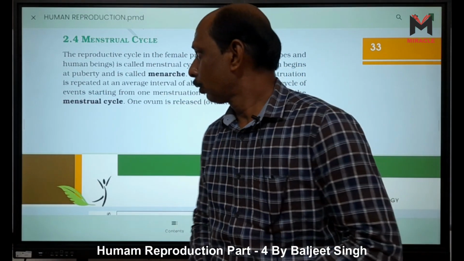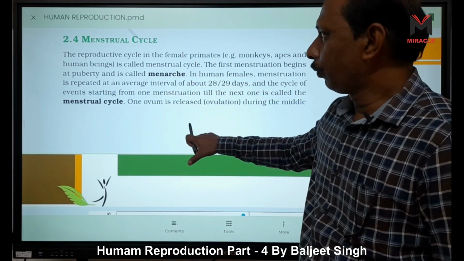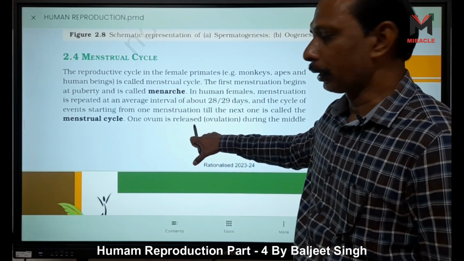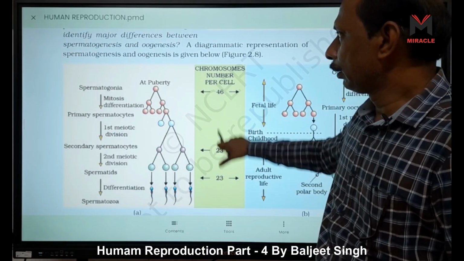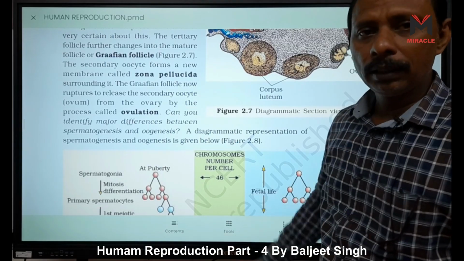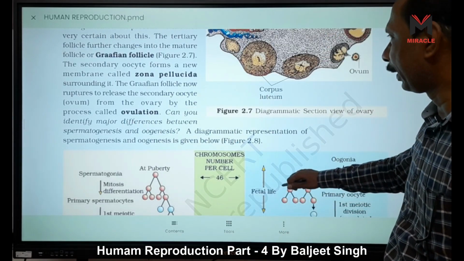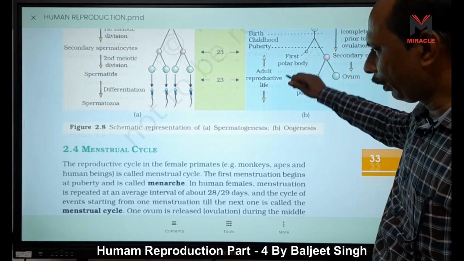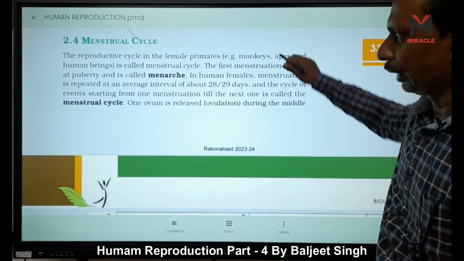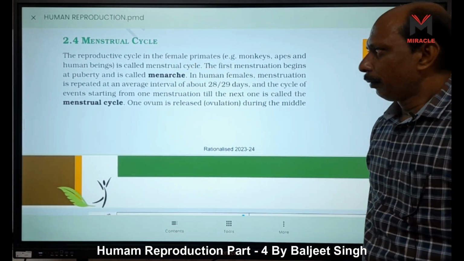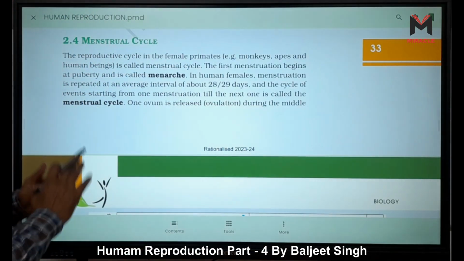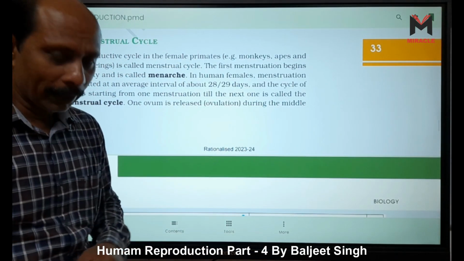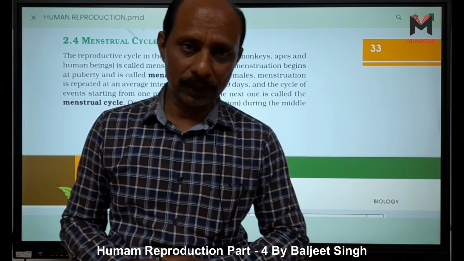Hello students. Today we are going to read the menstrual cycle. In the previous lecture I already completed gametogenesis, right? We completed the gametogenesis, and today our lecture starts from the menstrual cycle. When we read about the menstrual cycle, actually there are two types of mammals.